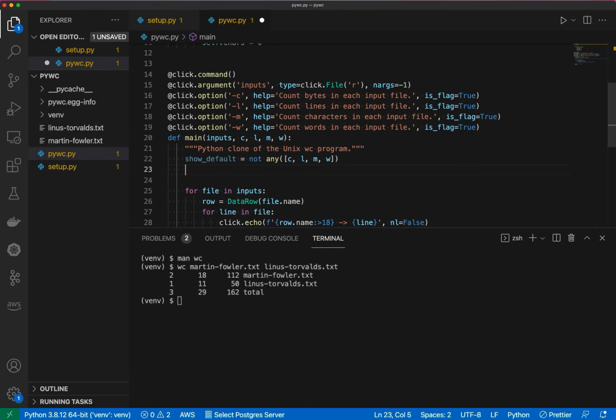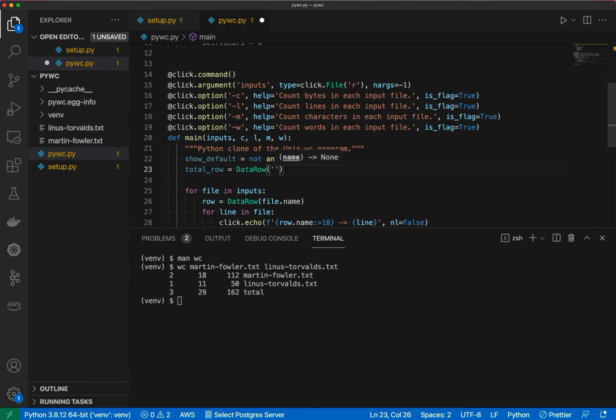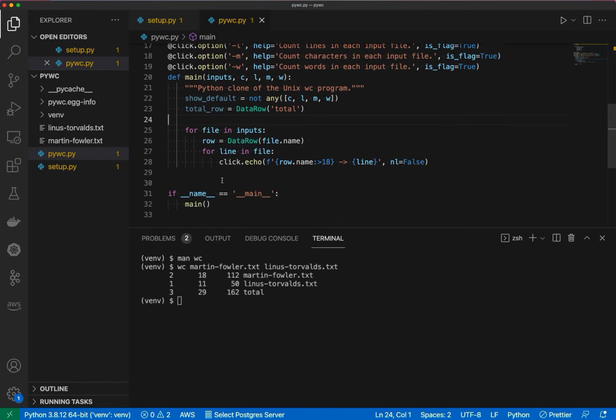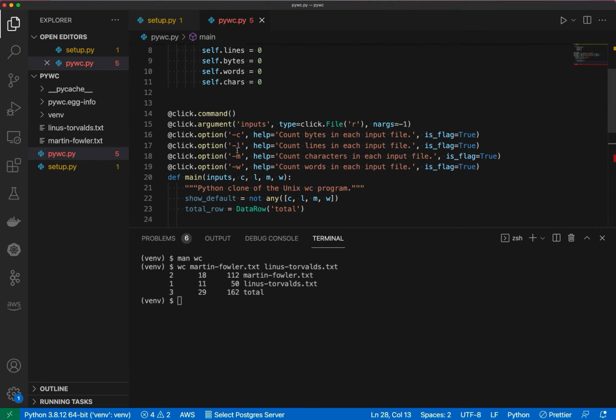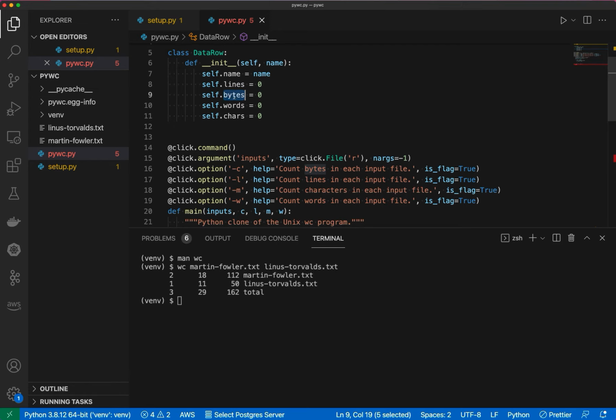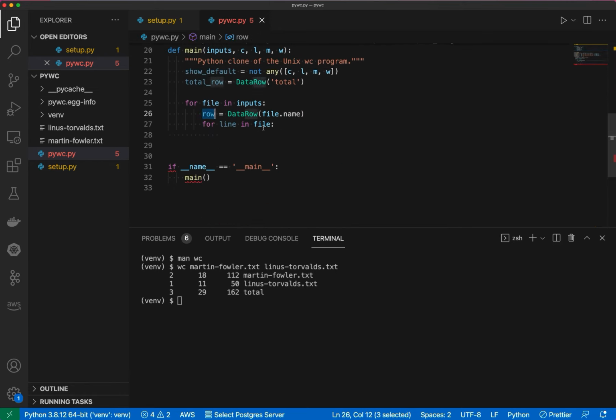And I'm also going to make a total row. So this is going to be this last row right here. And that's going to be a data row once again, but the name of that row is total, we see. All right. So I won't need this echo line anymore. However, I will need to start incrementing the values for lines, bytes, words, and characters for each row, right?